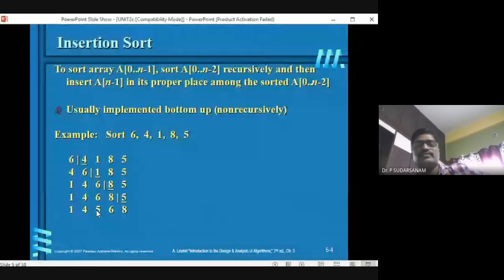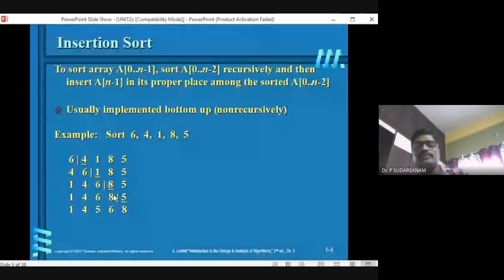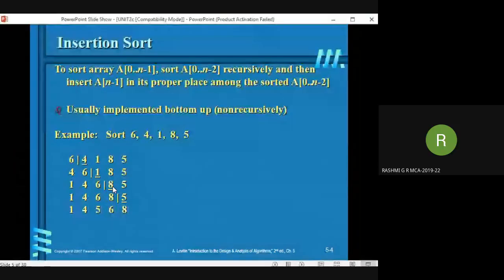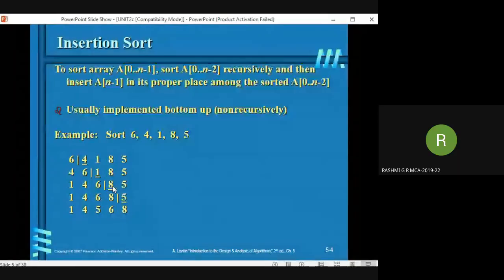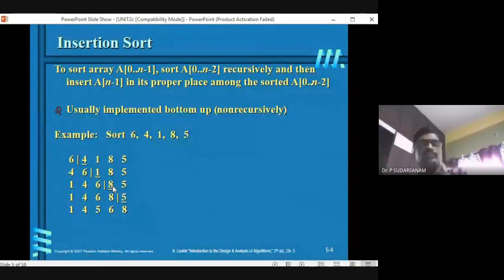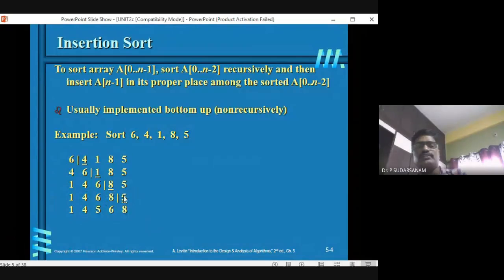So whenever you are inserting an element, the elements before it are already sorted. Now for example, if you take the previous one, 8, and you want to place it now. Is 6 greater than 8? No. So that means there is no need to replace, and no need to check the remaining values because they are already in sorted order. That is over now.